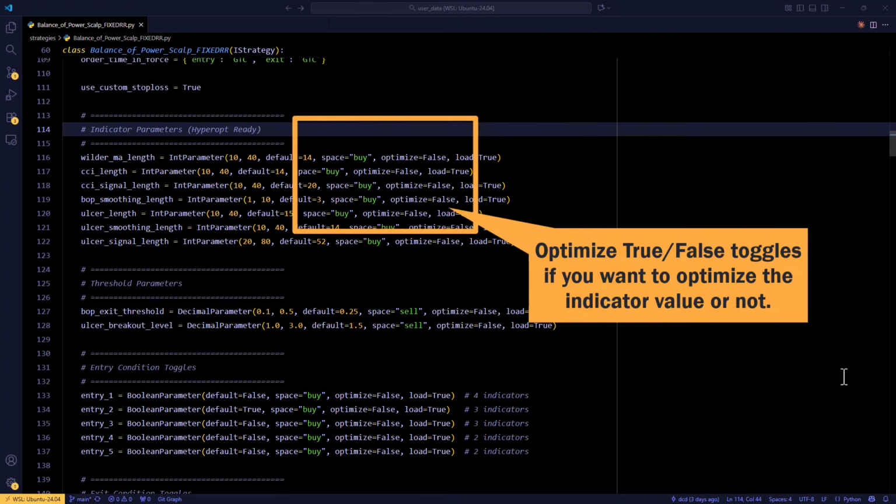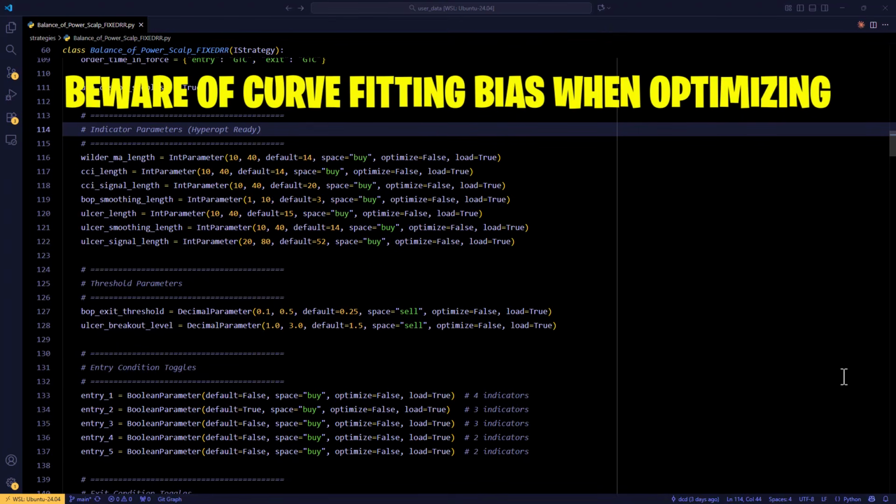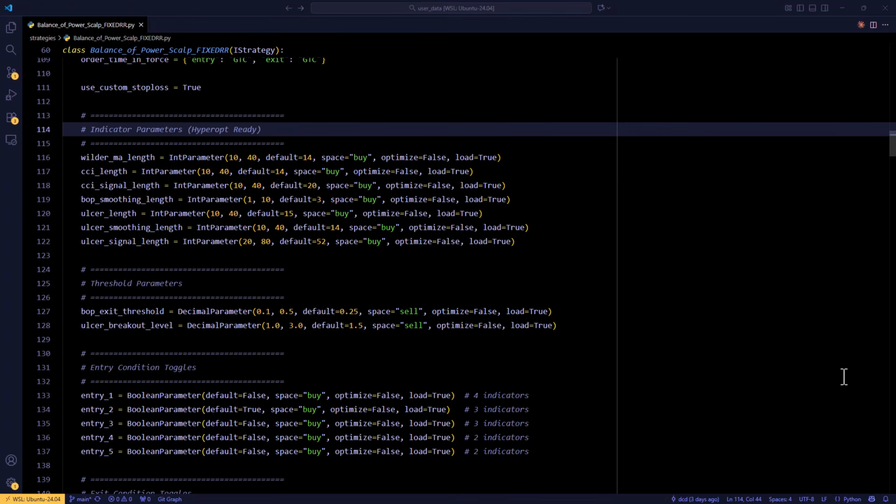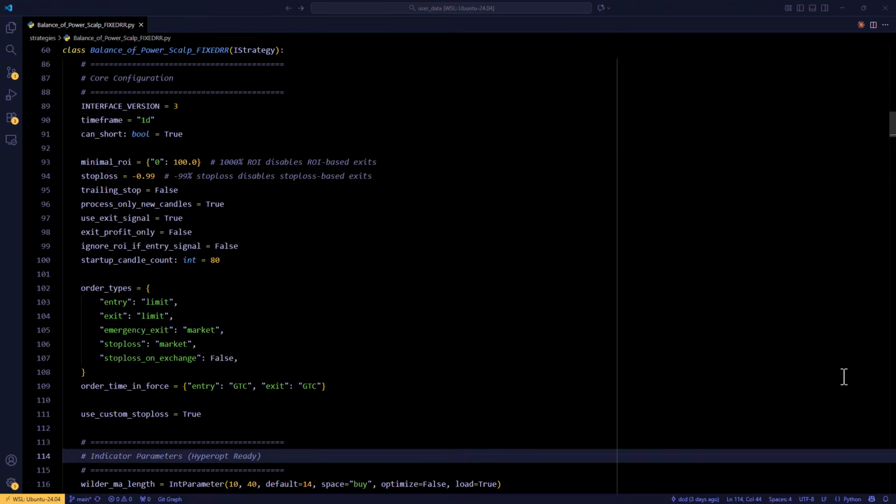Now if you want to go and optimize these settings, then be aware of curve fitting bias in these situations. These can produce overly optimistic results on backtests that are hard to realize in actual trading.